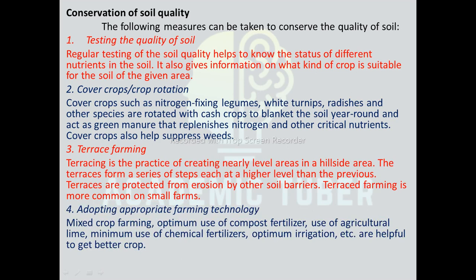And finally, adopting appropriate farming technologies. Mixed crop farming, optimum use of compost fertilizer, use of agricultural lime, minimum use of chemical fertilizers, optimum irrigation, etc. are helpful to get better crops and also help in the conservation of soil.